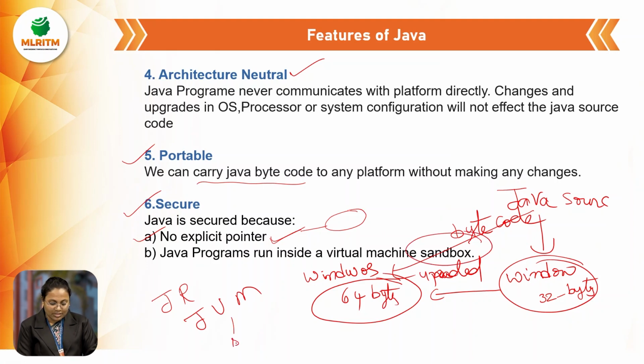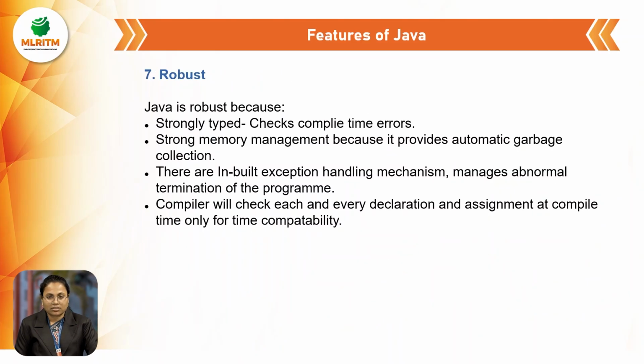Inside the sandbox, before it executes any bytecode of a Java program, it will first check whether that source code has been developed from an authorized resource or not. If the bytecode of the Java program has not been developed from an authorized resource, then it won't execute. So this kind of checking will be there inside the JVM with the help of the sandbox. So there are several reasons, and these two are the main reasons why we can say that Java is secure.